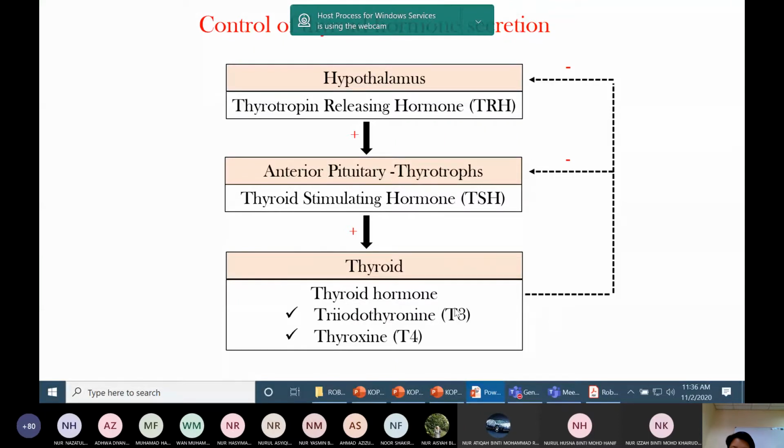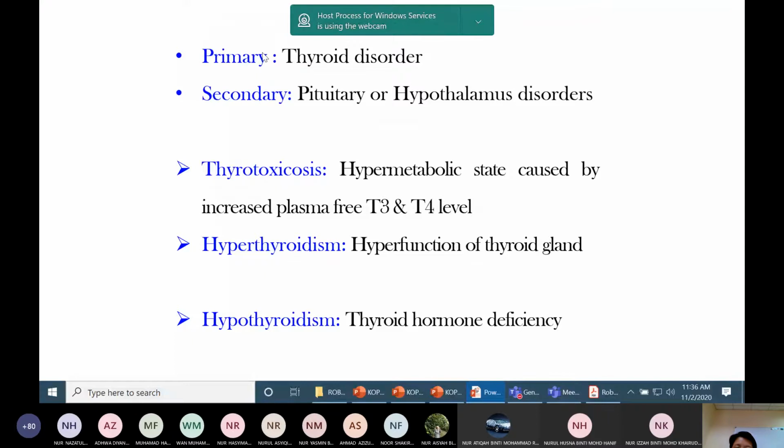It means that when there is high T3 thyroid hormone, there is negative feedback on the anterior pituitary and then negative feedback on the hypothalamus. So you need to understand primary and secondary, and then thyrotoxicosis, hyper and hypo.